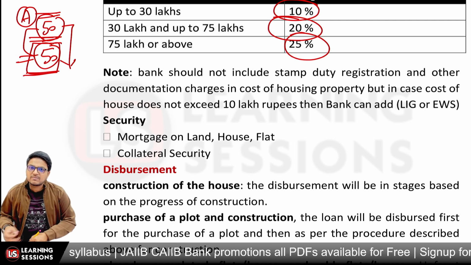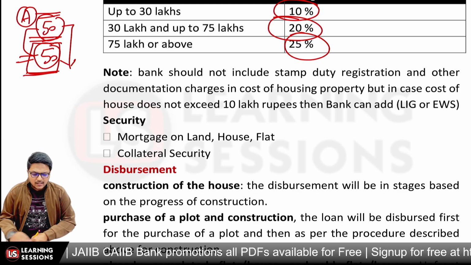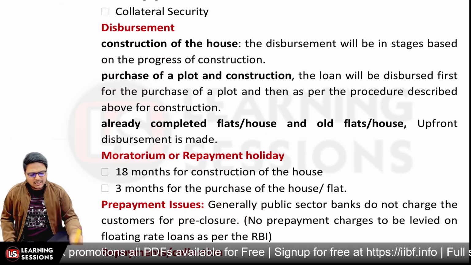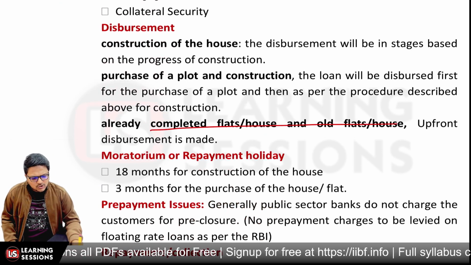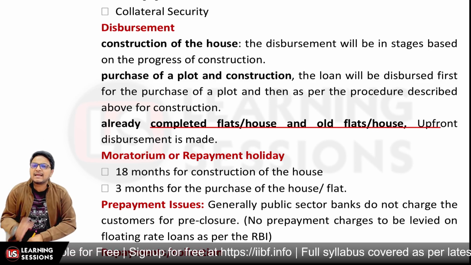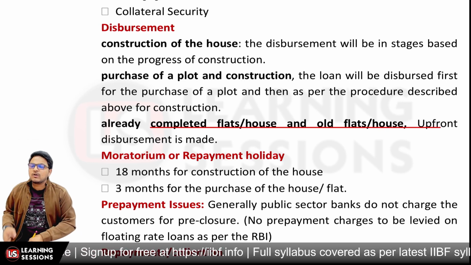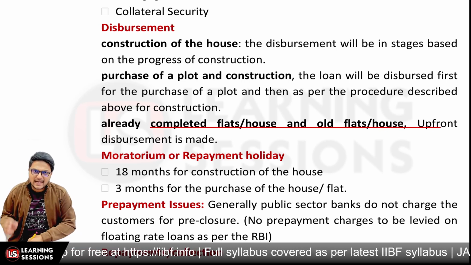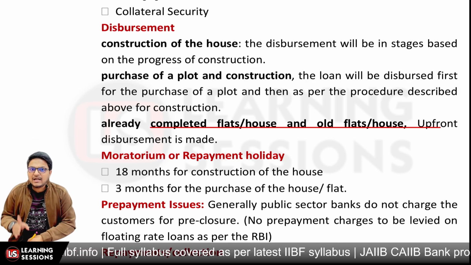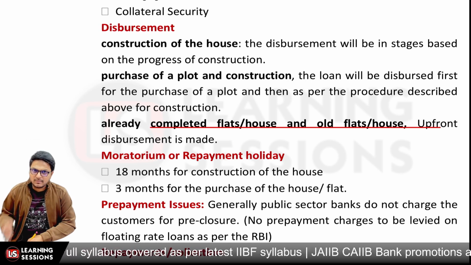Now the number of installments may vary from case to case, and where the applicant is to buy a built up house or an old flat or house, in that scenario the complete upfront payment can be made, right? And also a moratorium period is allowed. Moratorium period is that period in which you need not pay the EMIs, but let me tell you one thing, that interest is charged during that particular period.